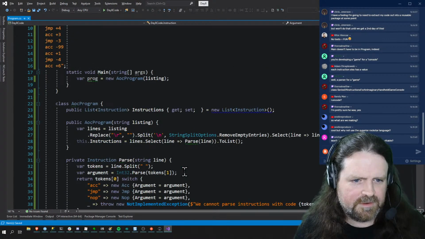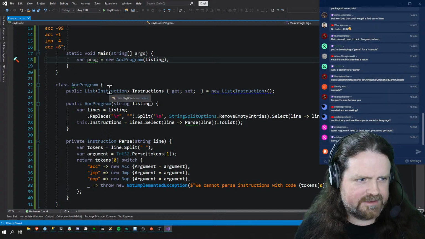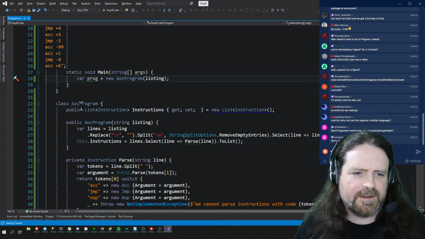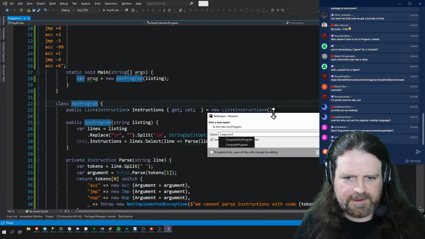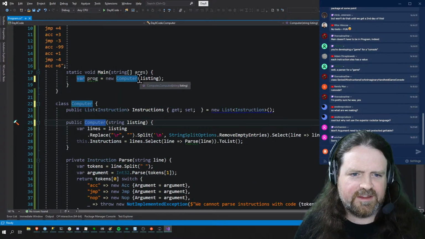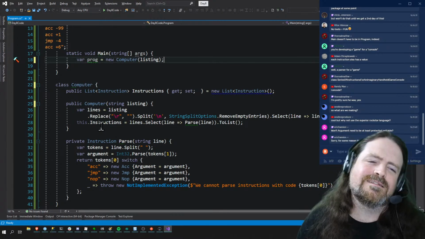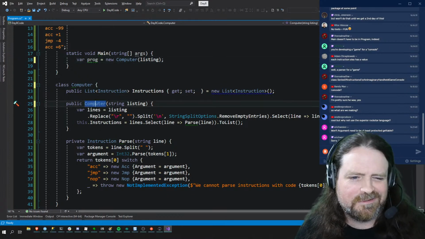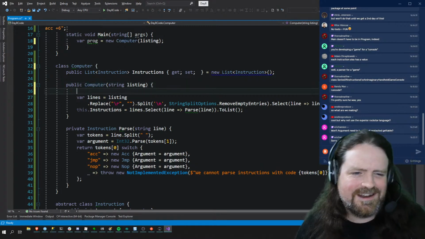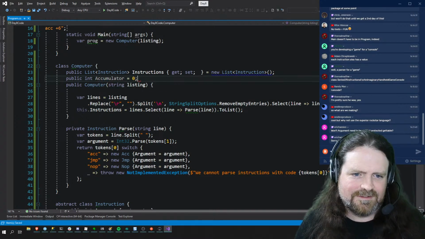So what do we want? So an ASC program equals one of those. That's the thing. That's actually, it was private. I made it public then. This is not a program. This thing we've got here, this is actually a computer. This is our computer. And our computer is initialized with a listing. And then that actually, we can even replace that with, yeah, you know what, that's fine. So we got a list of instructions, and we got a public int accumulator equals 0.